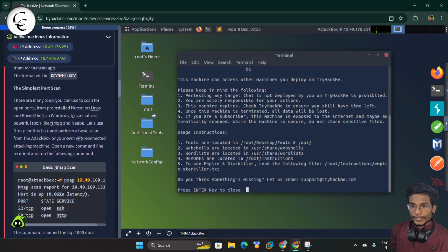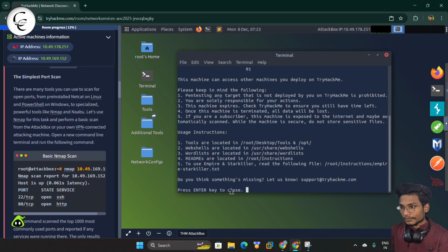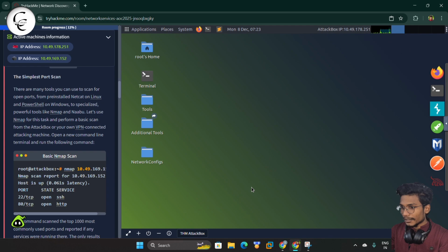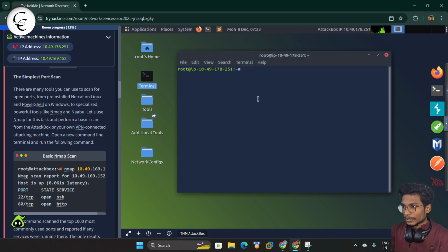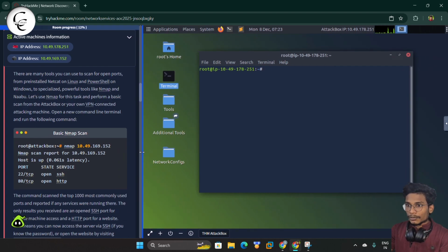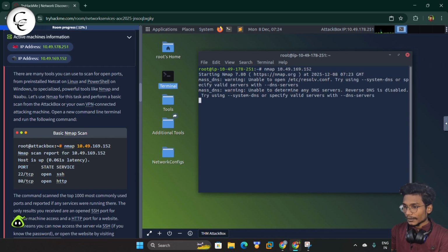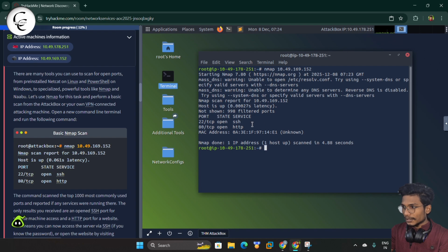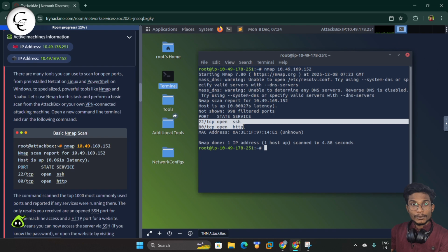So let's start with the simplest port scan. So let's get into the attack machine and let's start the terminal. So guys, here we have the terminal and let's start with the Nmap. So here I have the target IP. So I will type Nmap and the target IP and give an enter. So let's wait for the result. And here you can see we have 2 open ports, that is 22 TCP and 80 TCP. And the services are SSH and HTTP.